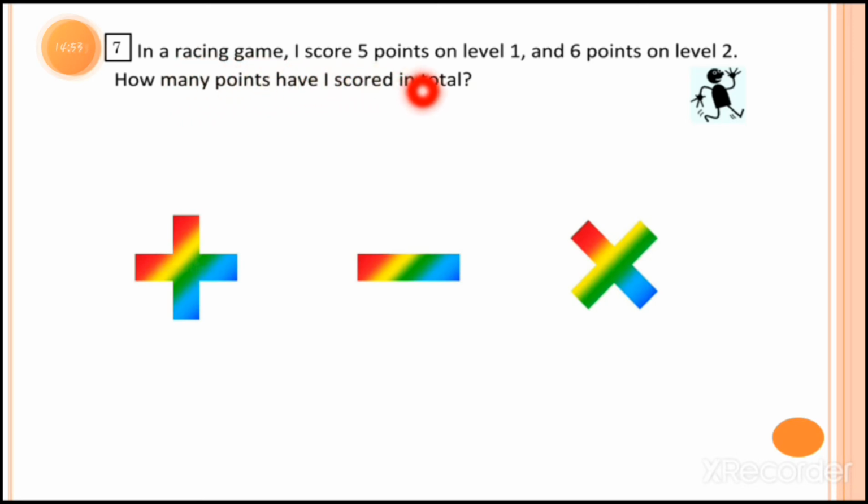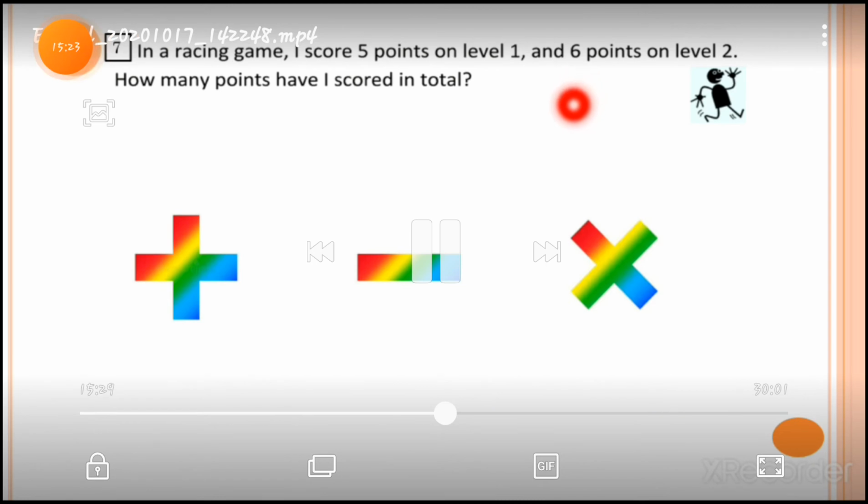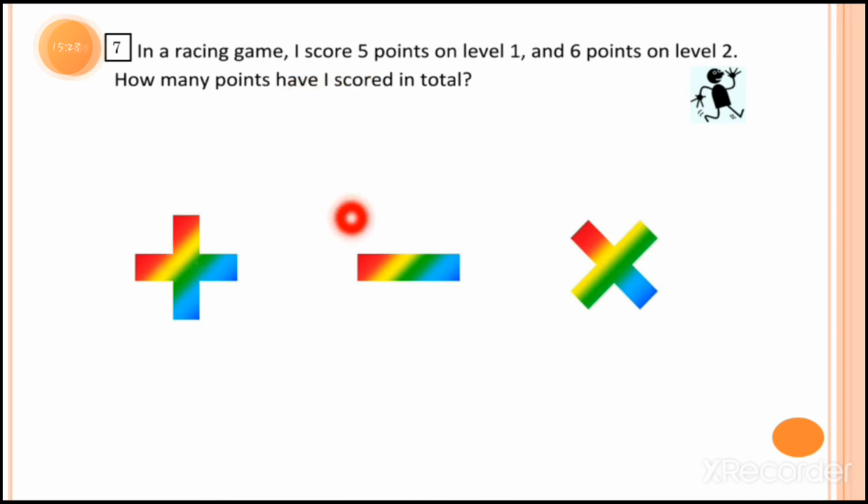So I score 5 points on level 1 and 6 points on level 2. So the question is, how many points have I scored in total? To find out how many total scores there are, we have to add these two numbers. So 5 plus 6, in level 1 I am getting 5 points, and in level 2 I am getting 6 points. For this I have to add these two numbers, 5 plus 6. So I will get the correct answer.